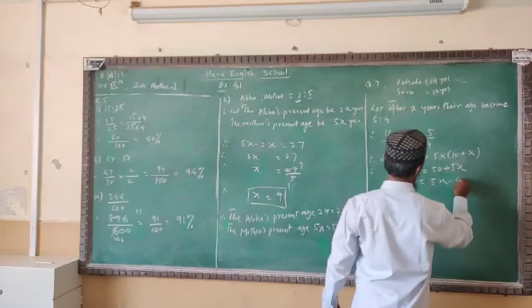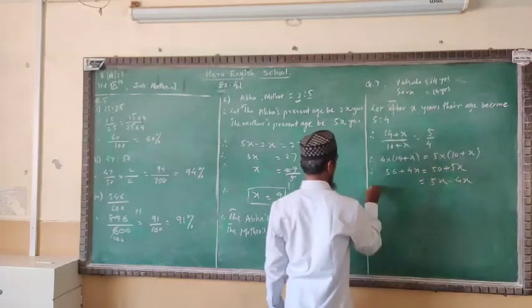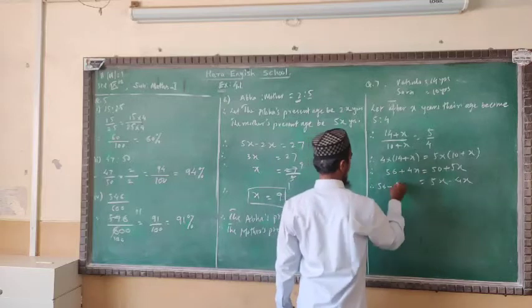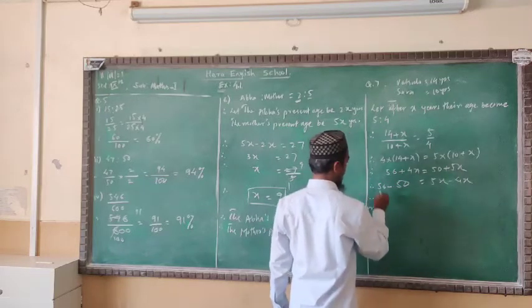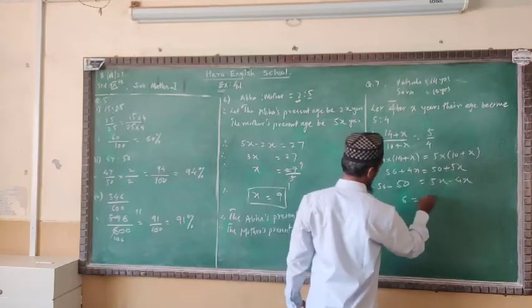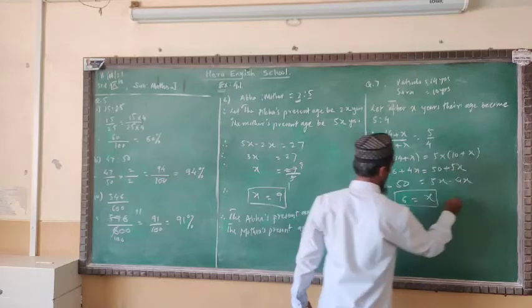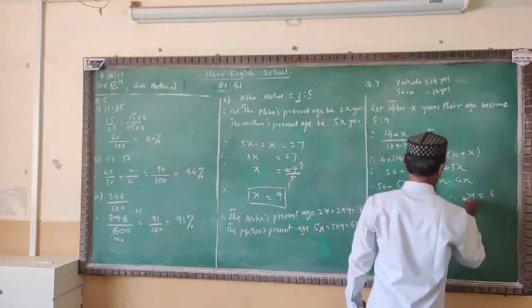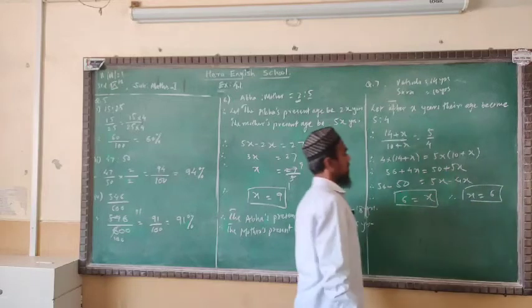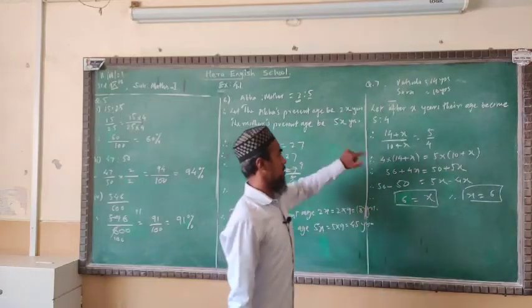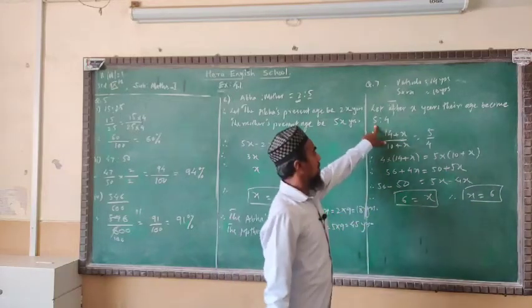Bring the 4x to the right side, you will get minus 4x, and 56 minus 50 is 6. We got the value of x: 6. Therefore, after 6 years, their ages ratio will become 5:4.